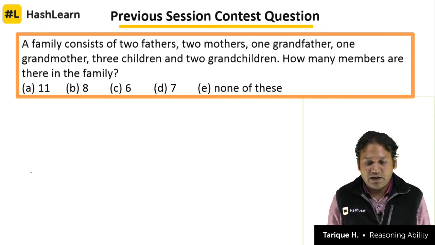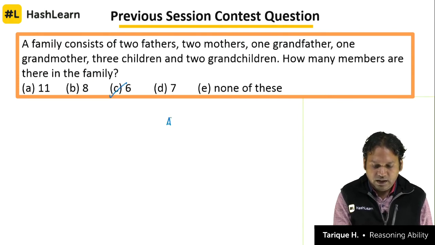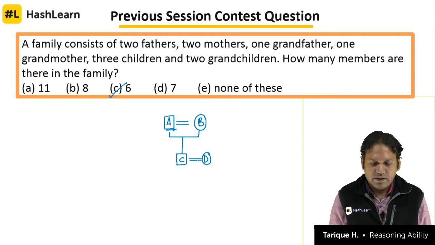A family consists of 2 fathers, 2 mothers, 1 grandfather, 1 grandmother, 3 children and 2 grandchildren. How many members are there in the family? The answer for this question is 6. Let us say A is the grandfather, male, and B is the grandmother. So one grandfather and one grandmother. A and B have a son, let's call him C, who is married to D. So A is married to B and C is married to D, right?